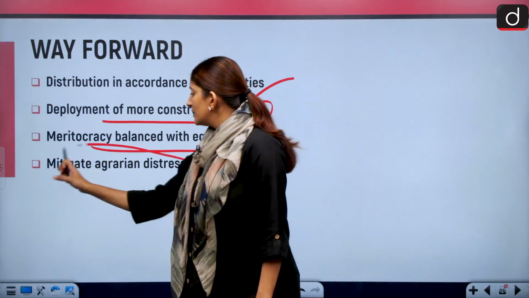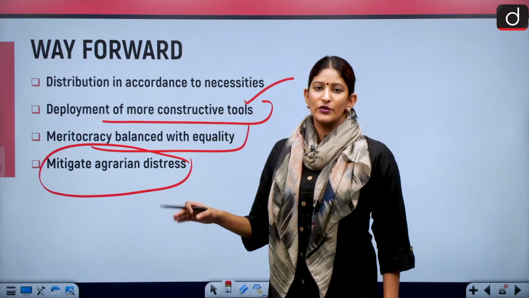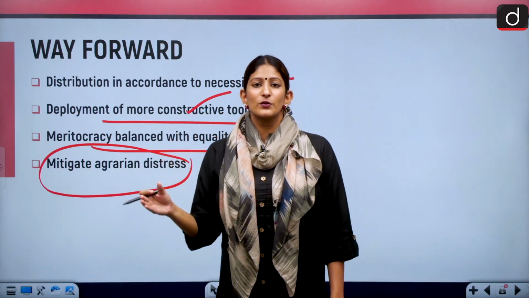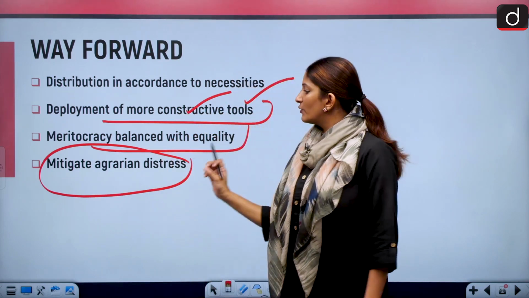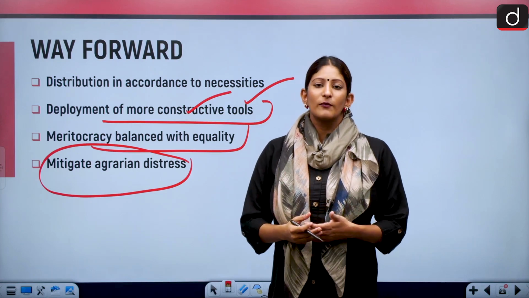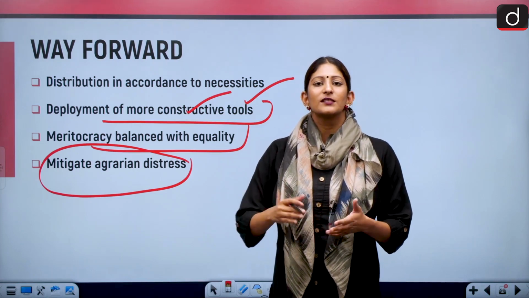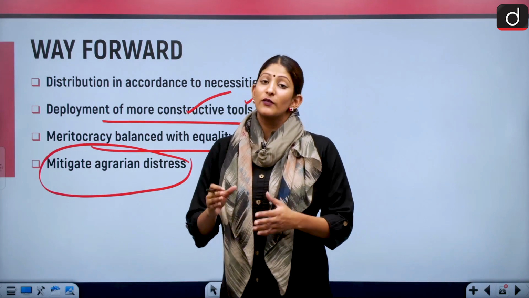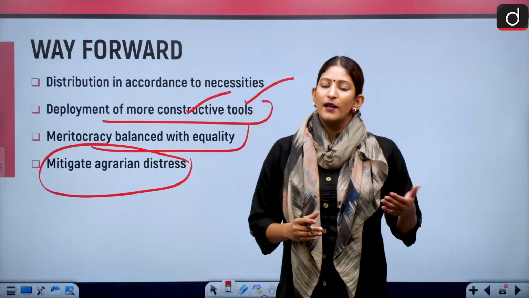Also mitigating the agrarian crises, as I already told you, startups and innovation, other kinds of constructive tools rather than reservation. But agrarian distress should also be taken care of, because if the population which is dependent on agriculture gets what they want through agriculture, they will not move towards any other place.